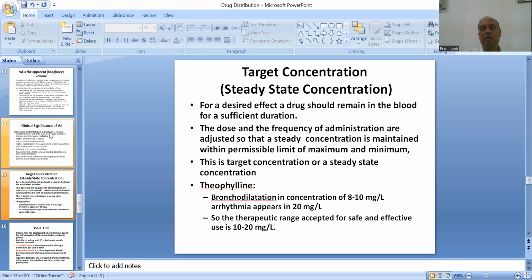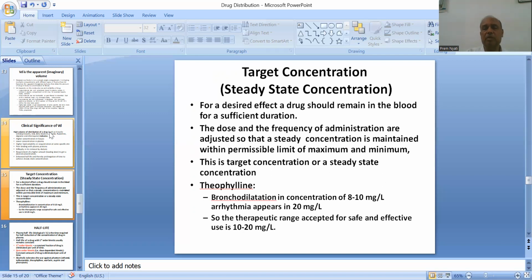For a desired effect, a drug should remain in the blood for a sufficient duration. The dose and frequency of administration are adjusted so that a steady concentration is maintained within permissible limit of maximum and minimum. This is known as target concentration or steady state concentration.